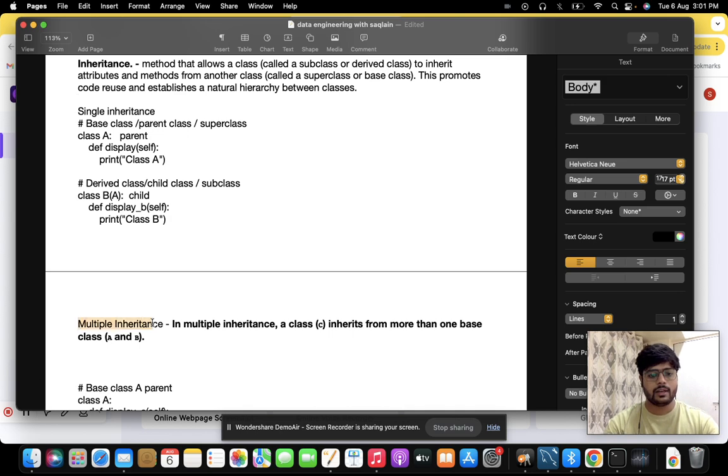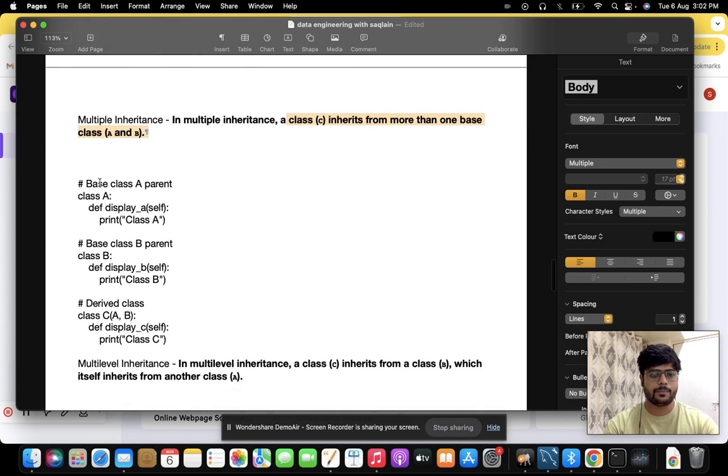The next type of inheritance is multiple inheritance. As the name suggests, in multiple inheritance, a derived class is created from more than one base class. Let's understand with an example.